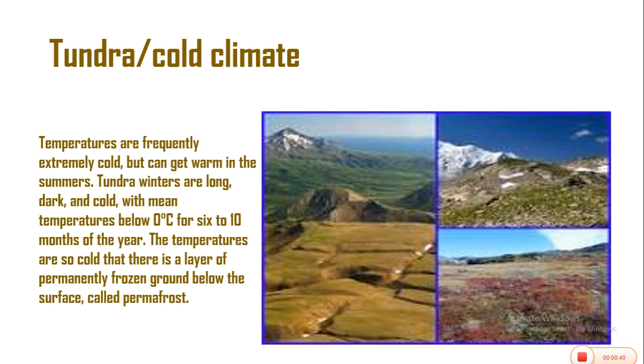The tundra or cold climate experiences temperatures that are frequently extremely cold but can get warm in the summers. Tundra winters are long, dark, and cold with mean temperatures below 0 degrees Celsius for 6 to 10 months of the year. The temperatures are so cold that there is a layer of permanently frozen ground below the surface called permafrost.